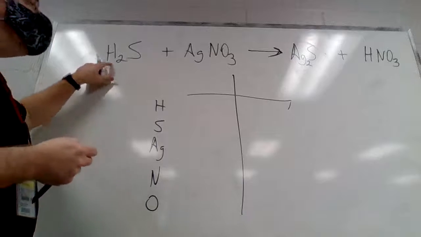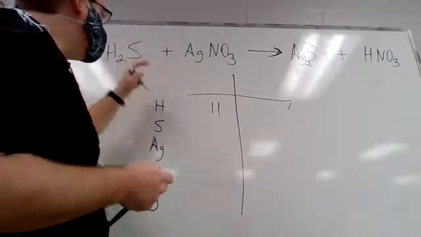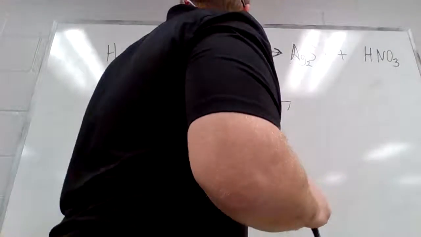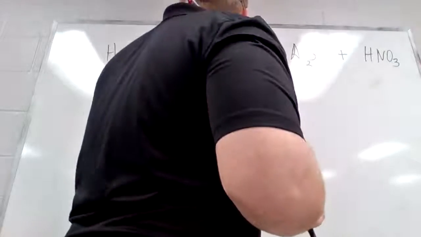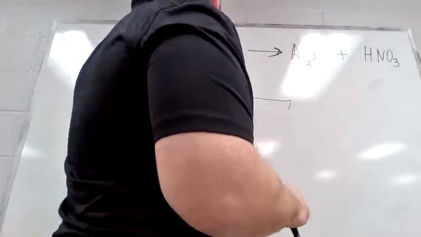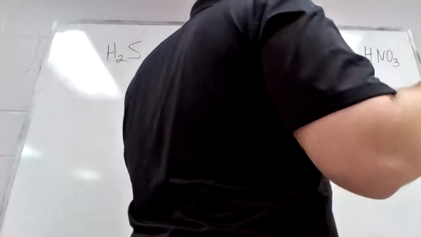So here, how many hydrogens do I have? 2 hydrogens. How many sulfurs? 1 sulfur. And actually, instead of Roman numerals, let me use the actual numbers. So I have 2 hydrogens, 1 sulfur, 1 silver, 1 nitrogen, and 3 oxygens. Over here, I have 2 silvers, 1 sulfur, 1 hydrogen, 1 nitrogen, and 3 oxygens.